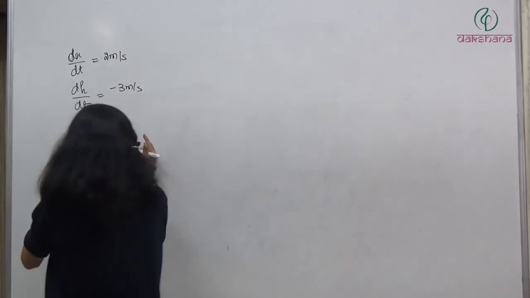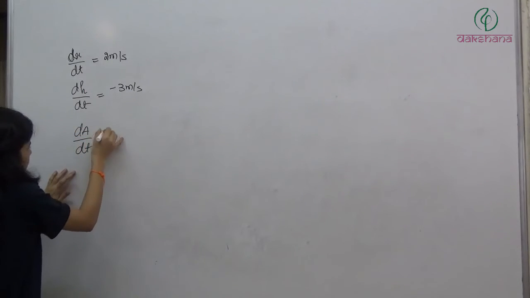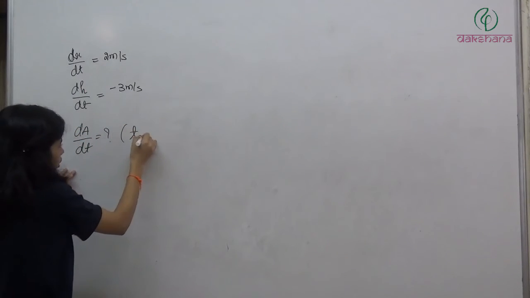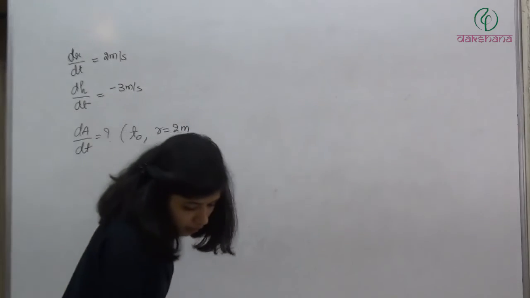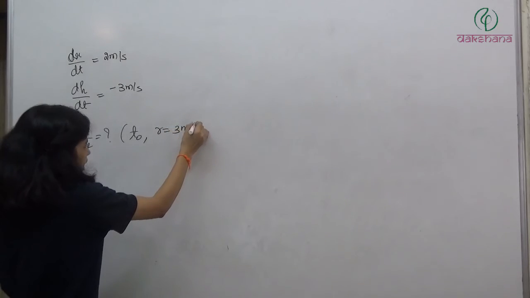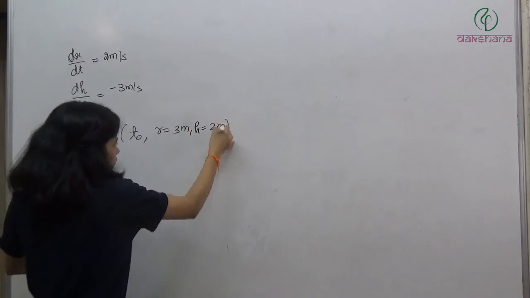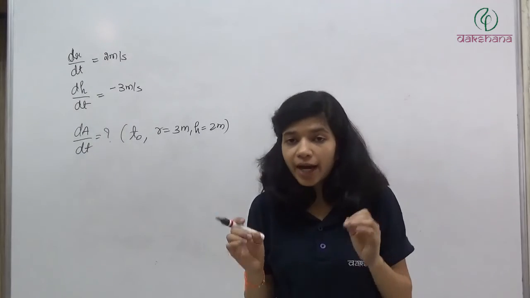Okay? So we have to find out the dA by dt. When? At t naught, when r has become 3 meter and h has become 2 meter. So initially there was some radius of the cylinder, there was some height of cylinder.